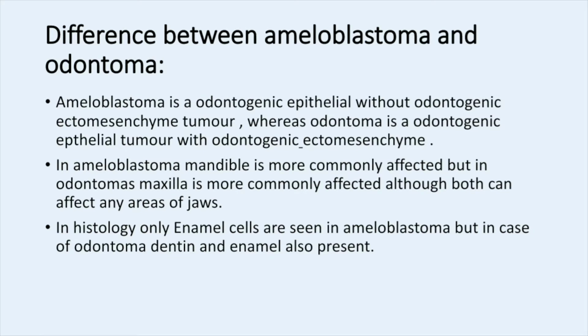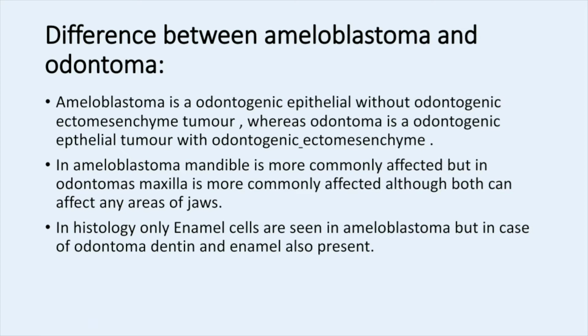And coming to the differences between ameloblastoma and odontoma, odontoma is the first most common odontogenic tumor and ameloblastoma is the second most common. We are seeing the difference between these two. First, coming to the odontoma, we will start from the name. Odonto means which forms the tooth. Oma means tumor. Tumor in the tooth related structures. And ameloblastoma, in the previous slide, we have seen the meaning from the name.